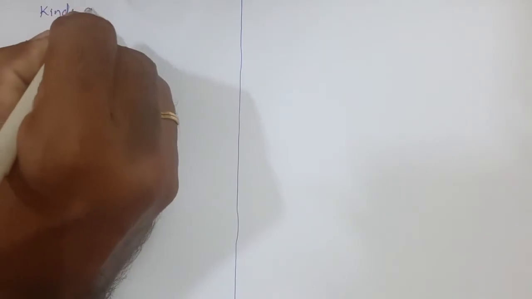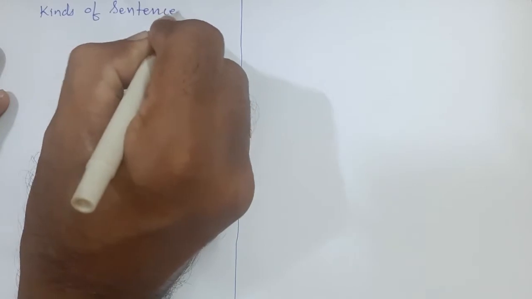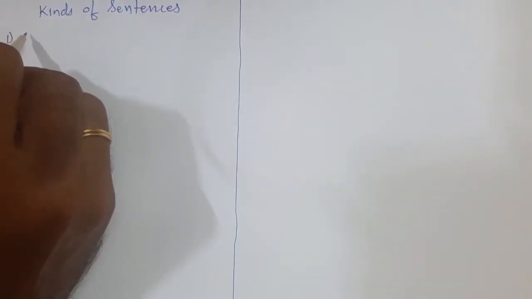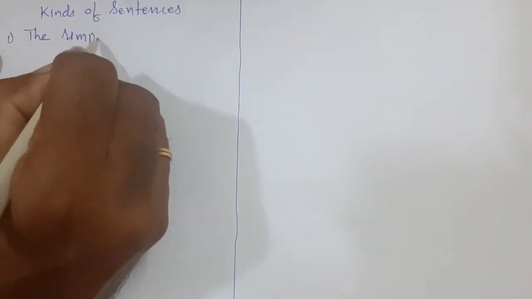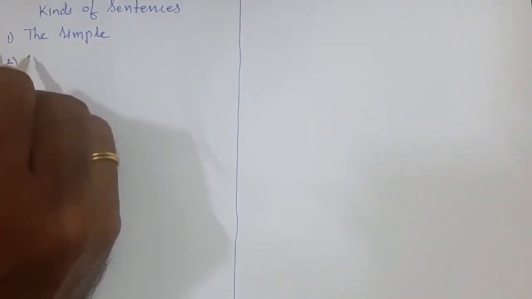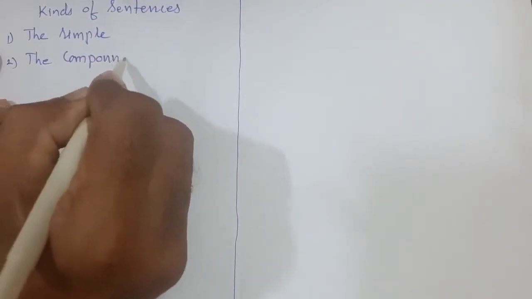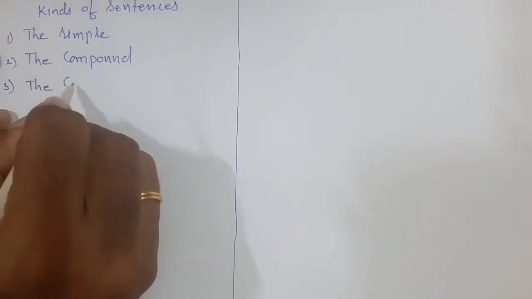Dear students, today we shall study kinds of sentences. We know that there are three kinds of sentences: the simple sentence, then the compound sentence, and the last one, that is the third one, the complex sentence.